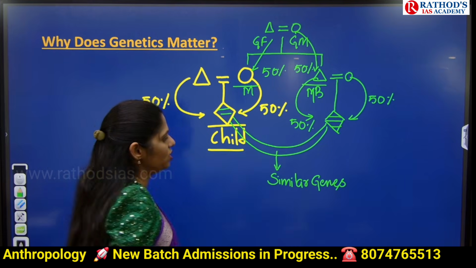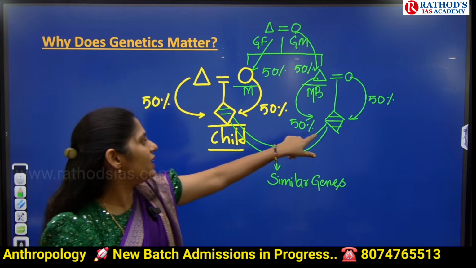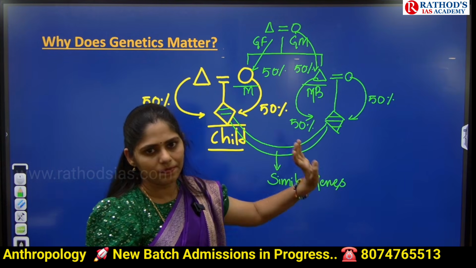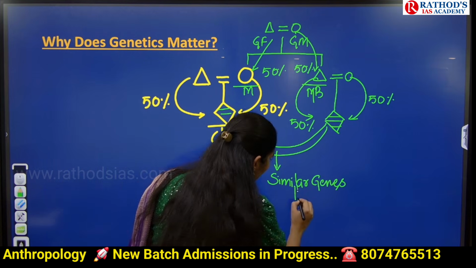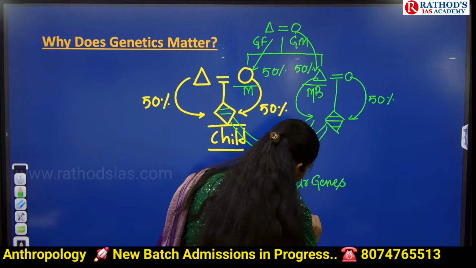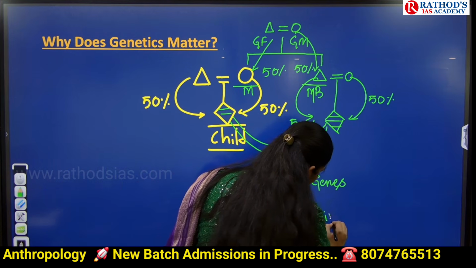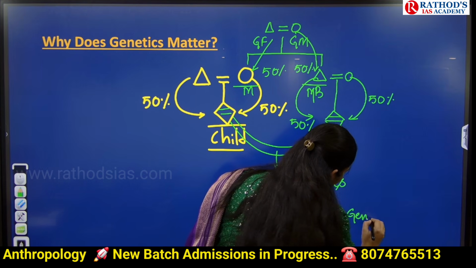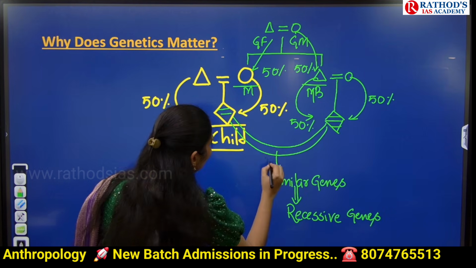They have similar genes, which one gets from the mother, and this person gets from mother's brother. Because of this, many times recessive genes can be expressed in the next generation.